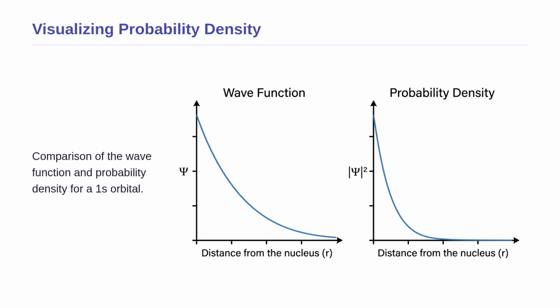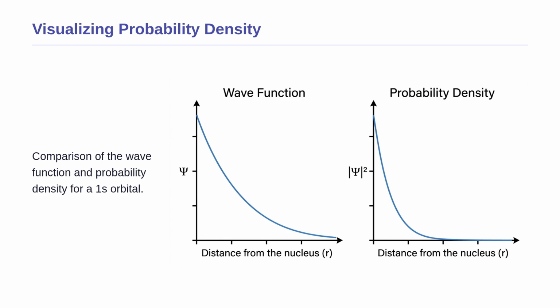To make these mathematical ideas concrete, let us look at a visual representation. On the screen, you see two side-by-side graphs comparing the wave function and the probability density for a 1s orbital. The horizontal axis represents the distance from the nucleus, labeled r. The vertical axis on the left graph is the wave function psi, while on the right it is the squared probability density.